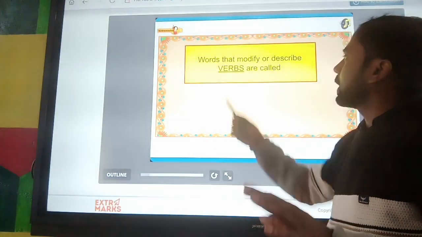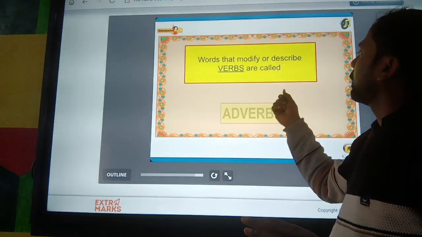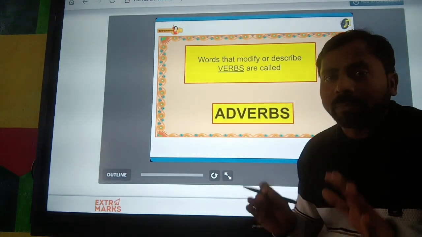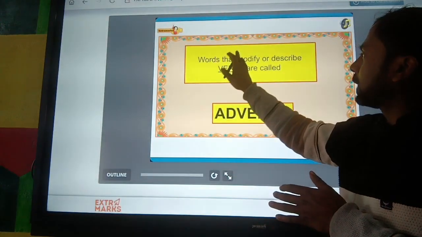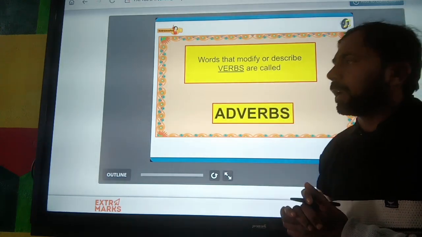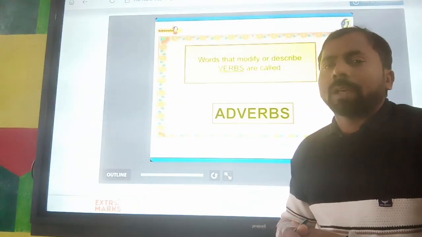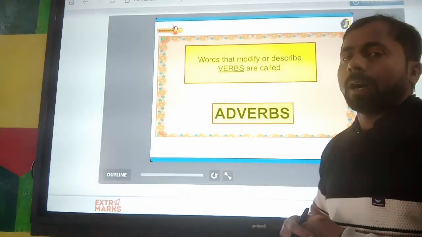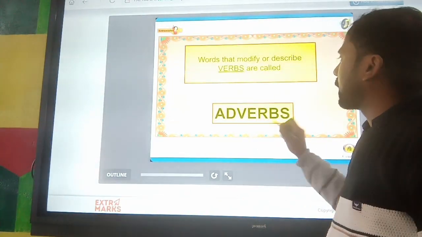Next, words that modify or describe verbs are called adverbs. This is the definition of adverb. An adverb is a word that modifies or describes a verb. We can also say that when some word adds to the meaning of or says something about the verb, that is known as an adverb.